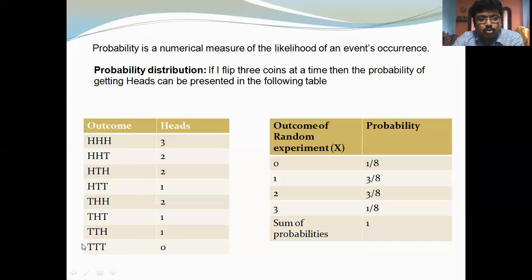These are the outcomes. If you flip three coins at a time, there may be three heads, two heads and one tail, or one head and two tails. In this way, the outcomes are as follows.